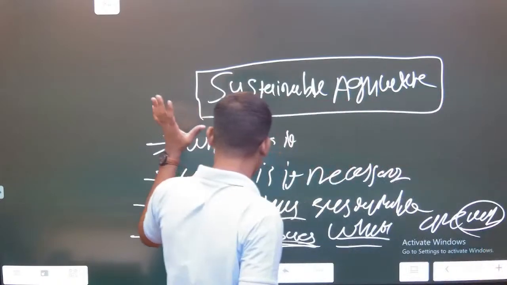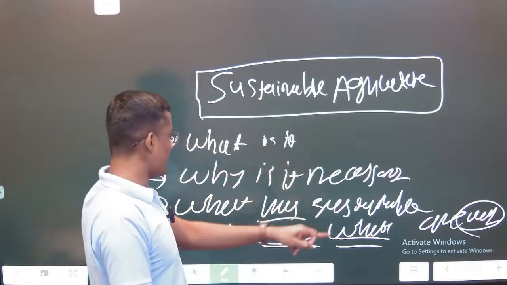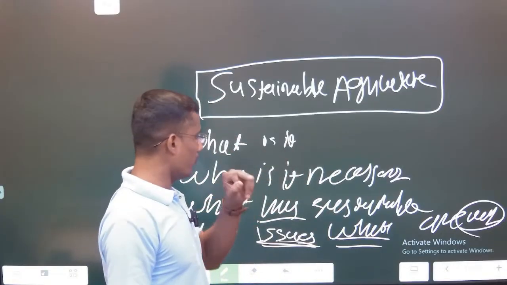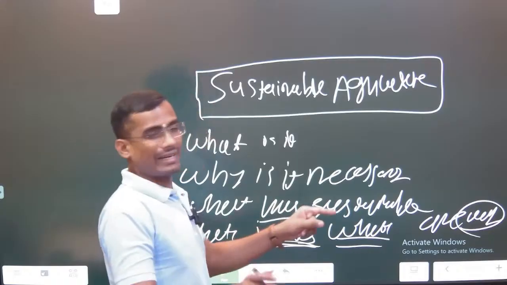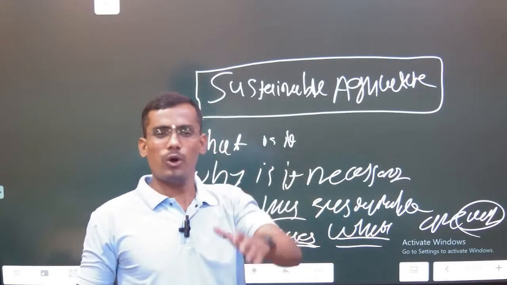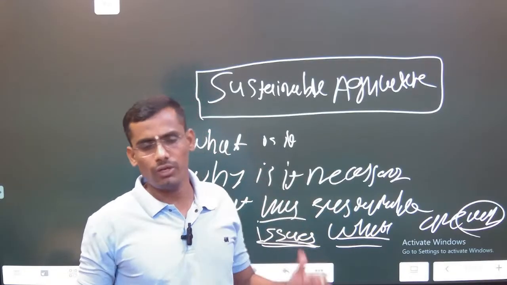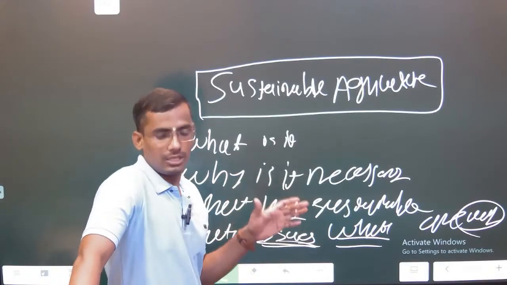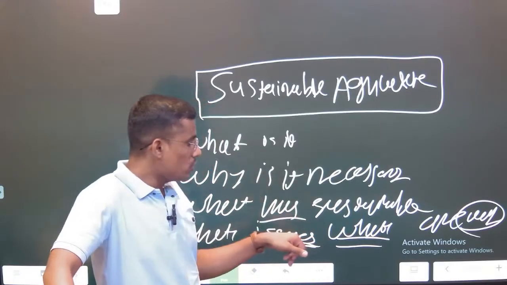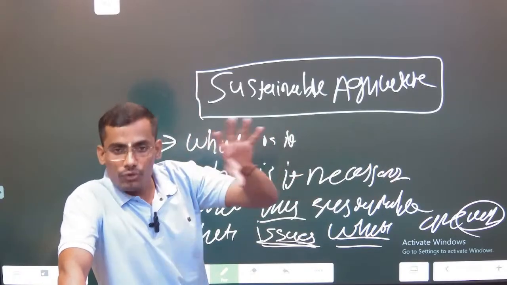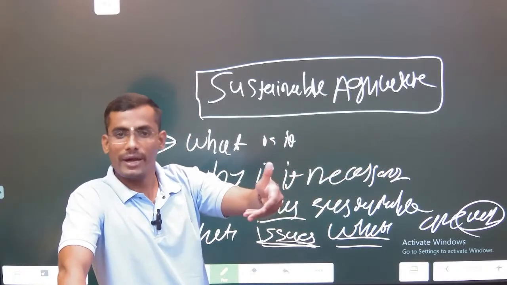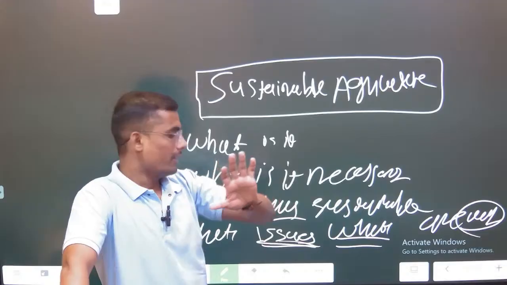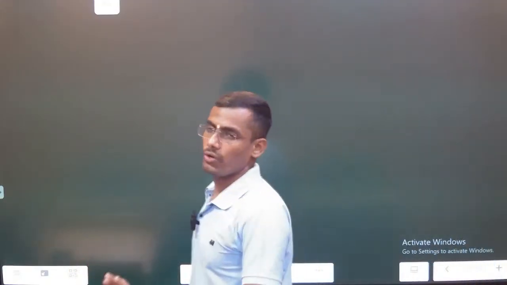Okay, so this is our broader dimension. What is sustainable agriculture, why it is necessary, then what exactly the measures or policy initiatives and interventions taken by the government to upgrade sustainable agriculture. Then what are the issues, and further if issues are there, there should be a way forward to address the sustainable agriculture issue. Done.